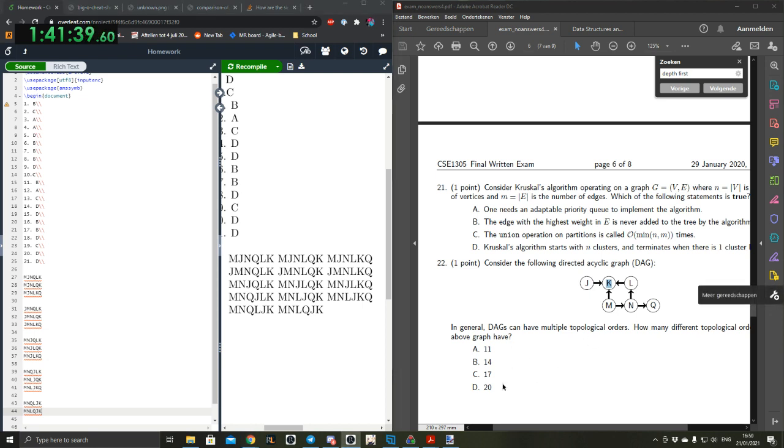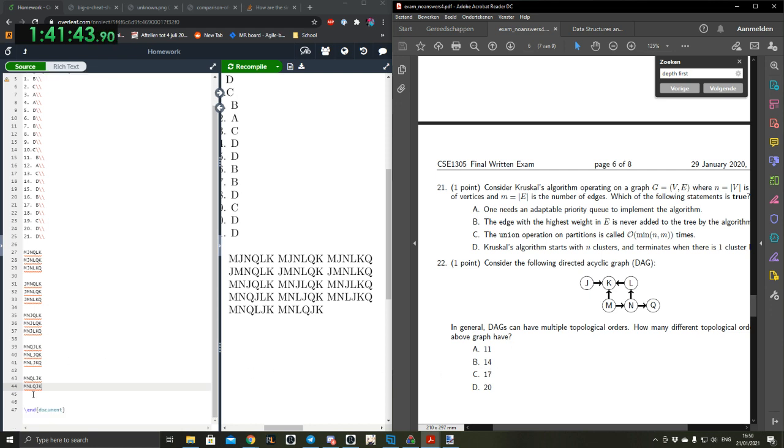However, I'm not sure if this is the total one, so I will look at the graph a little while longer. Well, N needs to be behind M, and N has to be directly behind M, with the only exception being that J can be in between. So MN has to be in that order. Then we can pick either Q or L, but we already swapped those around.